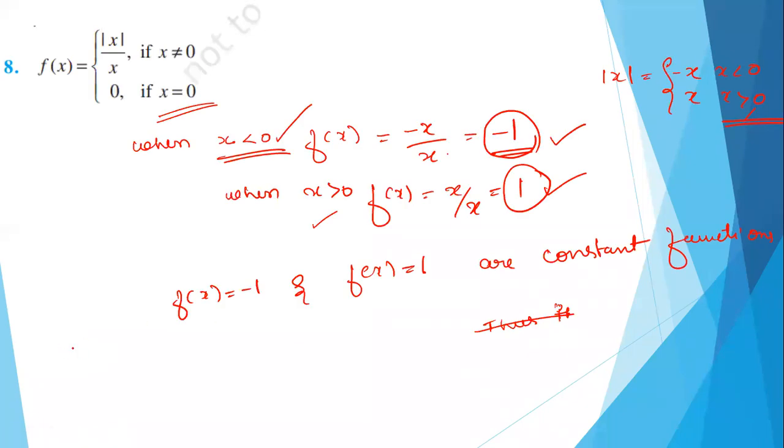F of 0 is nothing but 0. But what will be the limit? When you take the limit, it splits, right? For less than 0 you have minus 1, just now we found, and for greater than 0 it is plus 1, correct?